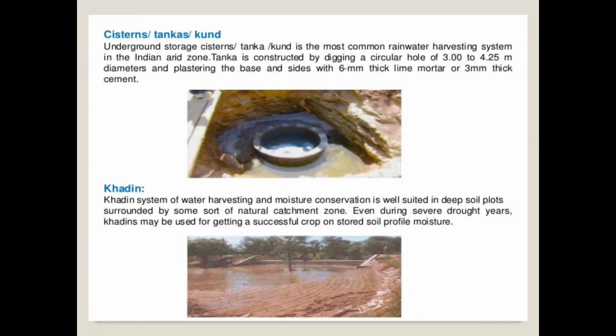This khadi system of water harvesting and moisture conservation is particularly suited for a soil plot that is surrounded by some natural catchment zone. Even during a severe drought year, the khadi may be used for getting a successful crop on the stored soil profile moisture. So this is the second water harvesting structure, which is used mostly during drought years.